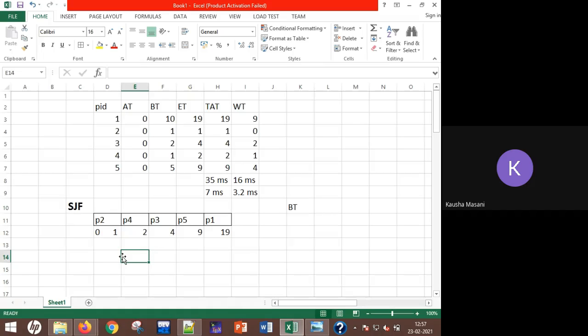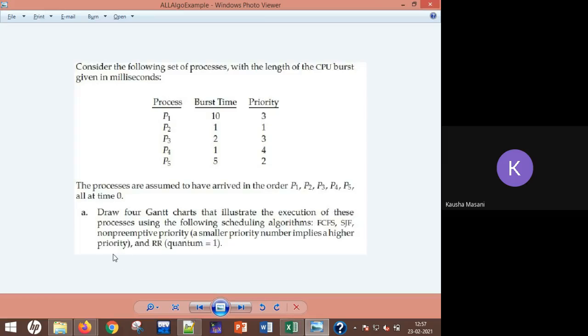Offline students, now please do not say that you don't know SJF. The next algorithm which they are asking you to solve is priority non-preemptive.